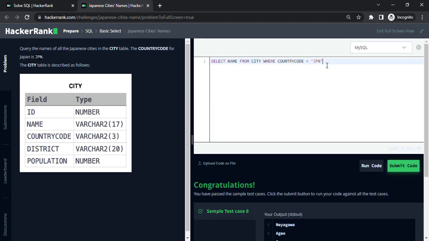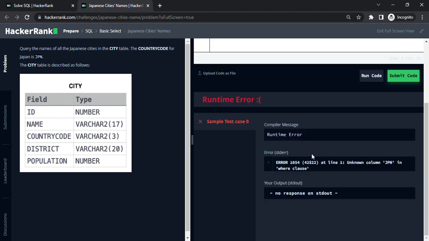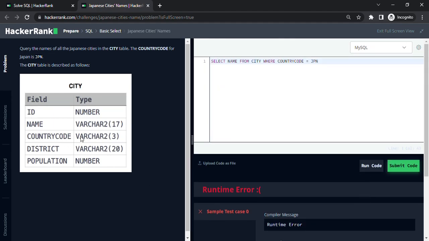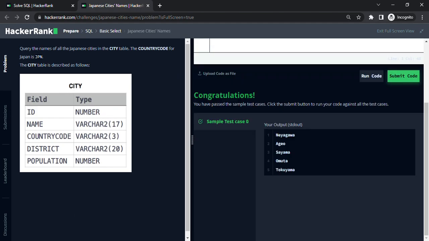Also, if I try to remove those single quotes and if I run this code, you will see my SQL would not be able to process the query. As you can see here, can you see the error? Because country code is stored as variable character type, and variable character type is basically string. And when I'm searching something in the string, then I have to give my input as string as well. So when I add single quotes, this Japan becomes a string. And now when I run the code, I'll get the required data.